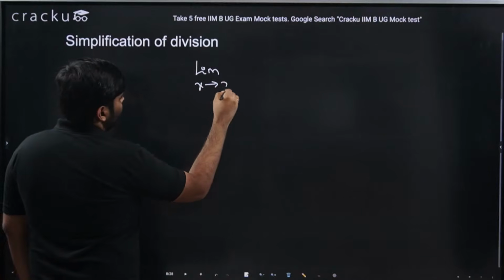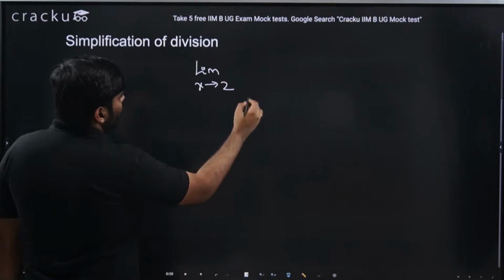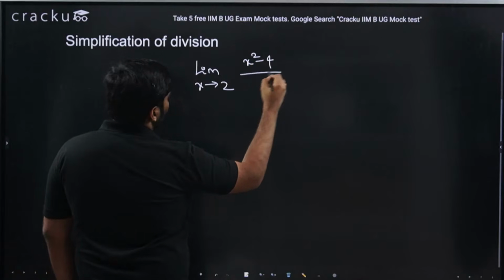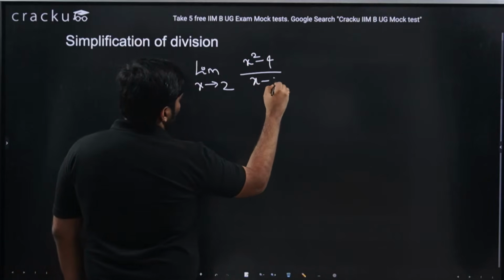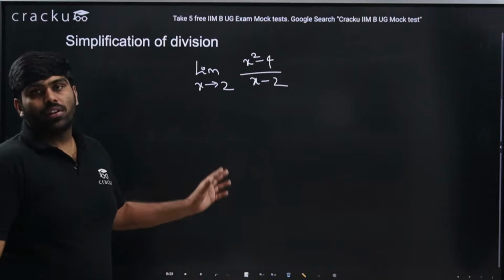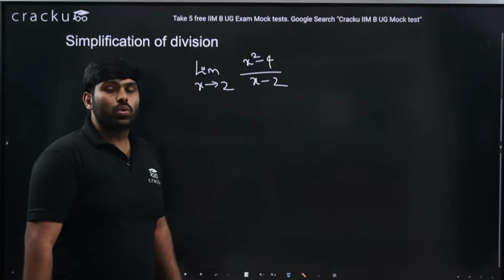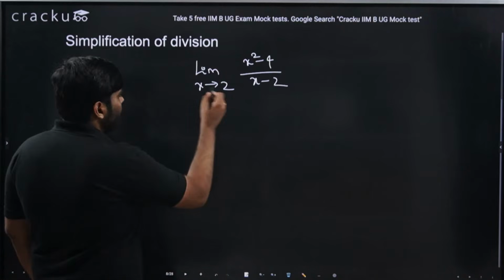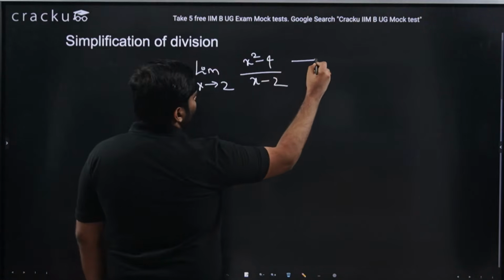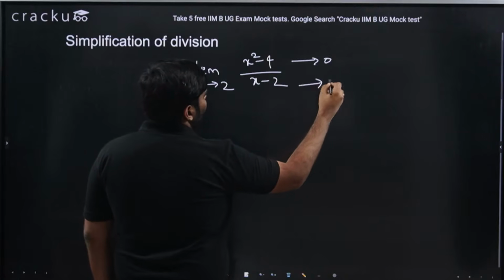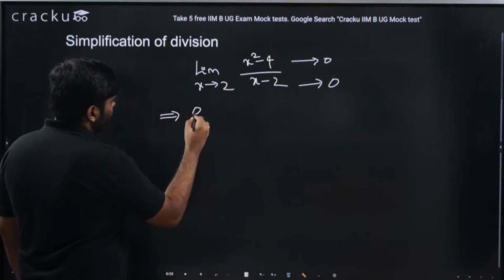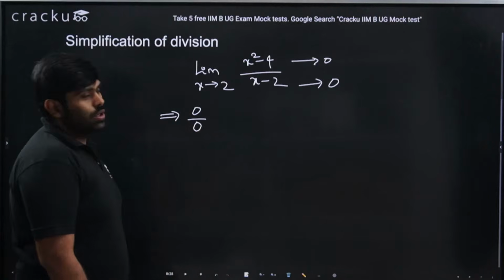Limit x tends to 2 of x square minus 4 divided by x minus 2. If I give this question to you, you'll say, sir, at x equal to 2 the numerator will be 0 and the denominator will also be 0. So this is precisely what we were discussing, the 0 by 0 form.